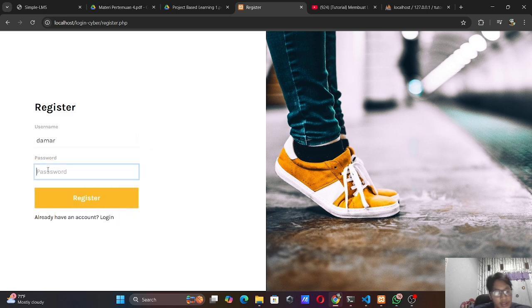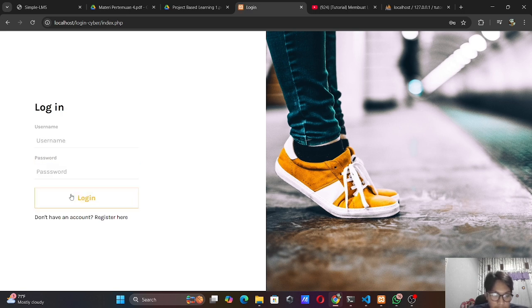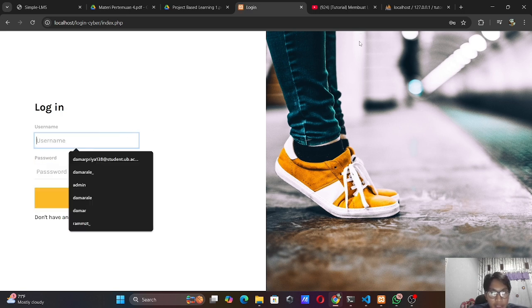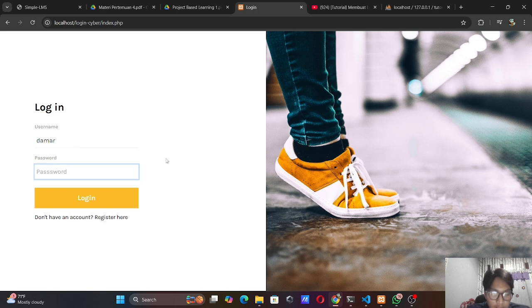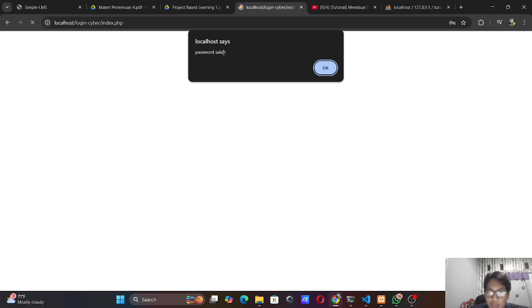So the password is also Damar. So you can register and then login. After you register username Damar and password Damar, you enter the password Damar without anything else. If I enter a wrong password, okay, the notice says the password is wrong.